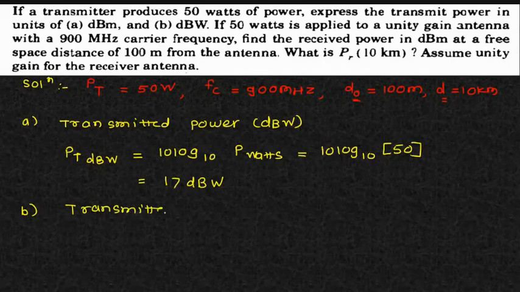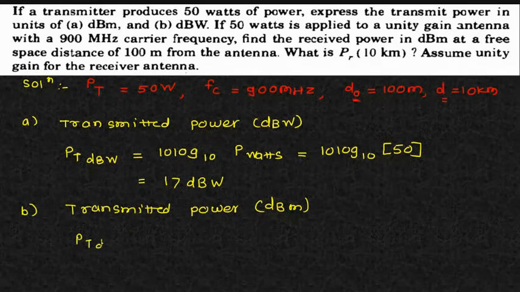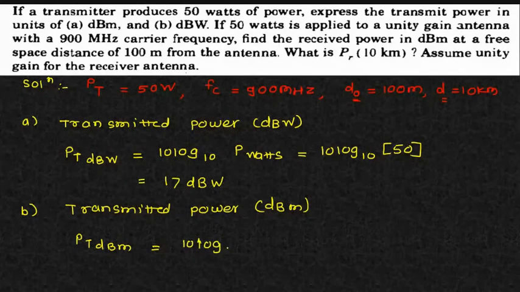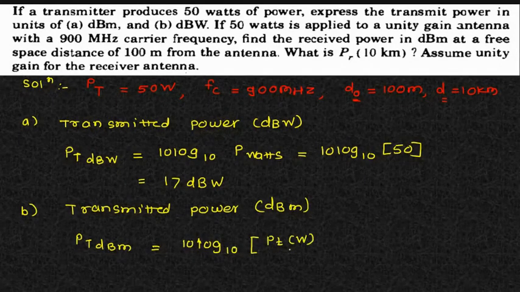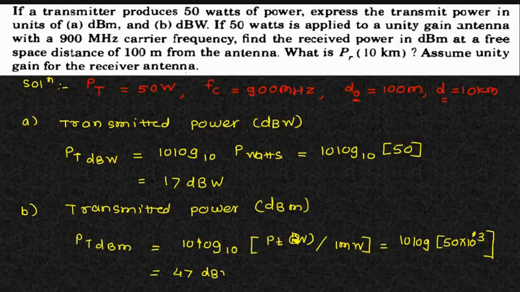But here I want the transmitted power not in watts but in dBm. The simplest method to convert is PT in dBm equals 10 log to the base 10 of PT. Now it's in watts. If it is in milliwatts you don't need to do anything, but since it is in watts, divide by 1 milliwatt. Here it comes to 47 dBm.